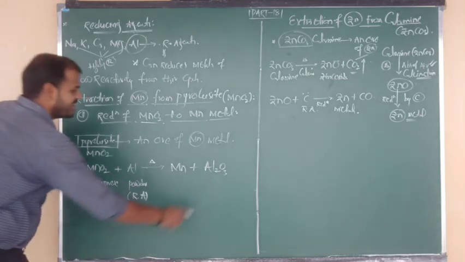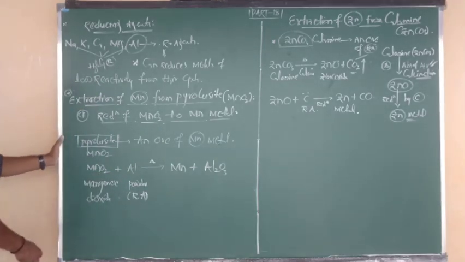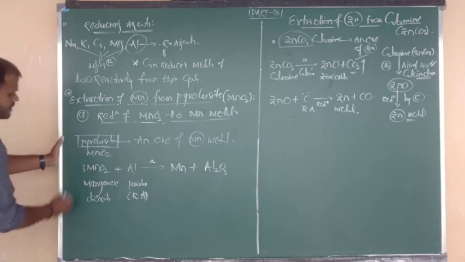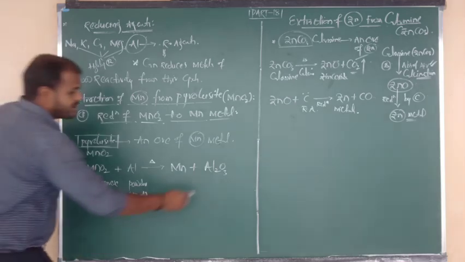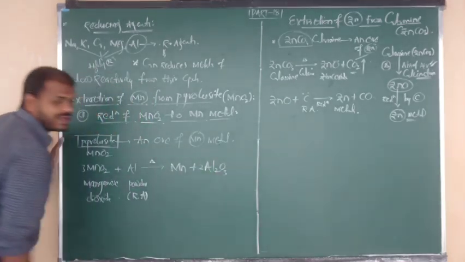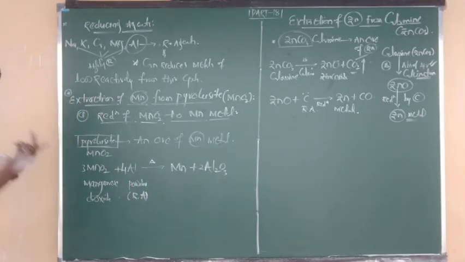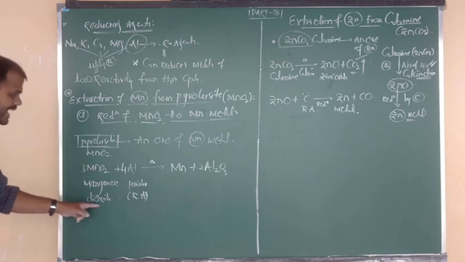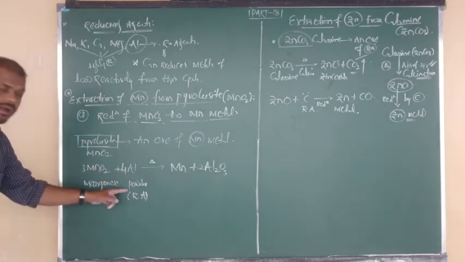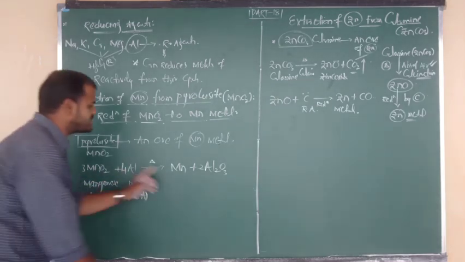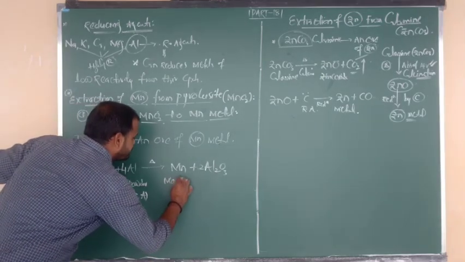To balance, here there are 3 oxygens and here 2 oxygens. So we write 3 here: 3 times 2 is 6, and here 3 is there. Now 2 times 3 is 6. Now 2 times 2 is 4, so here also we have to get 4. Everything is balanced. So manganese dioxide on reduction by aluminium powder gets reduced into manganese metal.